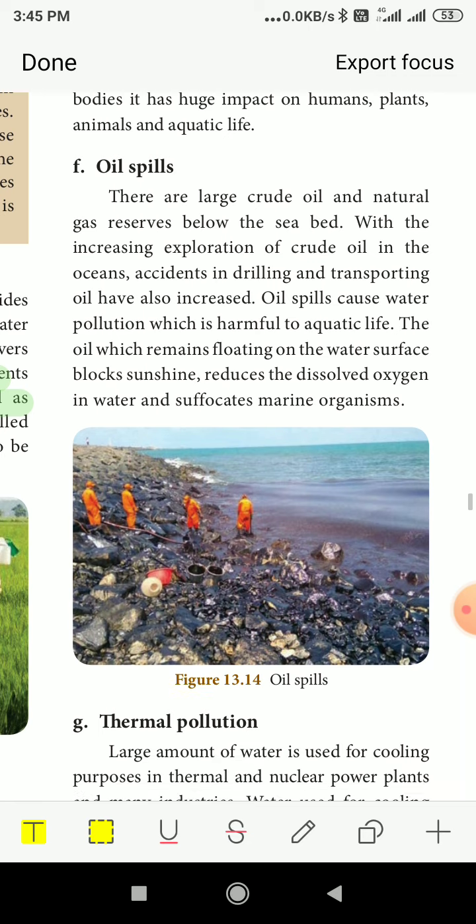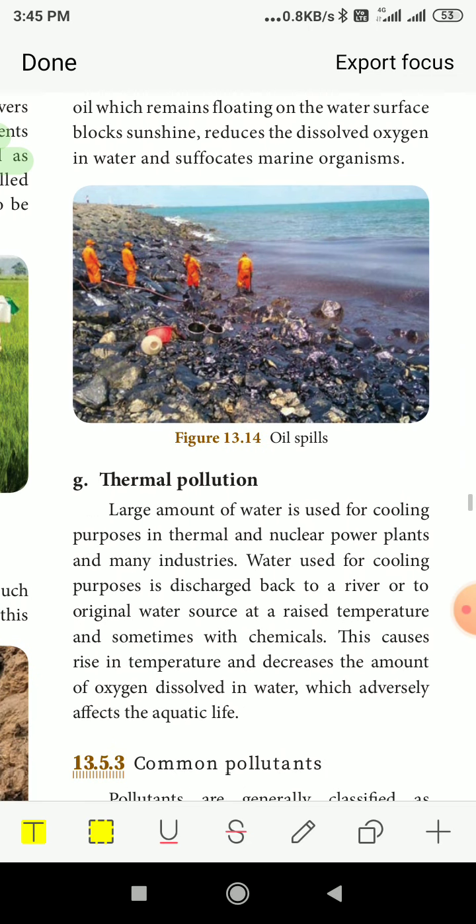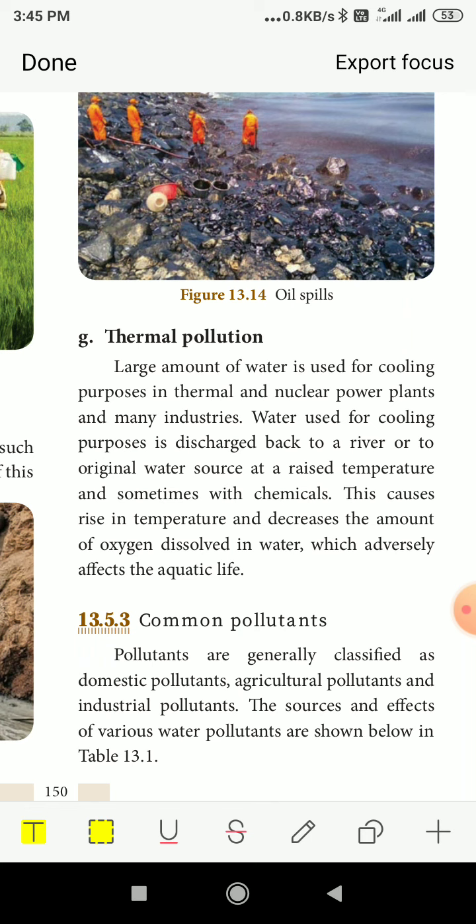Then comes thermal pollution. In thermal plants, a large amount of water is used for cooling purposes, and this water will be released into the water bodies. After using that water, when that hot water flows into the water bodies, all the aquatic animals inside the water bodies will be killed because of the heat of that water coming from the thermal plants. Water used for cooling purposes is discharged back to a river or to the original water source at a raised temperature, and sometimes with chemicals. This causes a rise in temperature and decreases the amount of oxygen dissolved in water, which adversely affects the aquatic life.